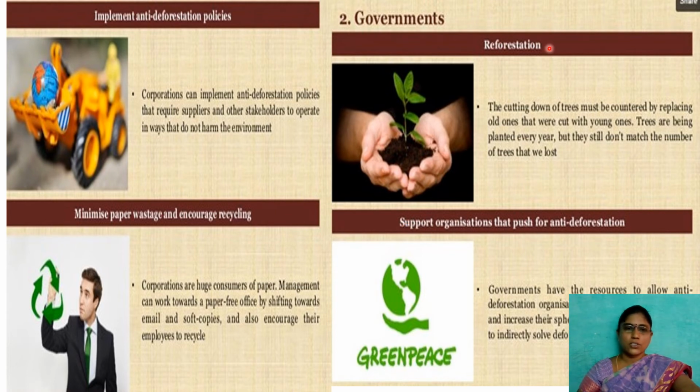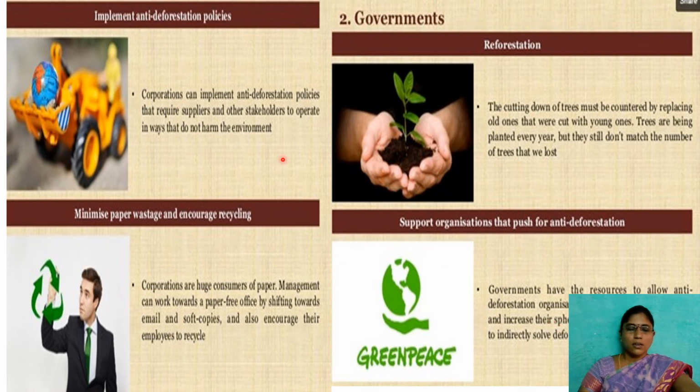First one is reforestation. We have to plant more and more trees, which we call reforestation, and it gives us a lot of oxygen, reduces global warming, and we get more rains in future. And then support organizations that push for anti-deforestation. We have to support Greenpeace. Whatever organizations are working for afforestation, we have to support those organizations.